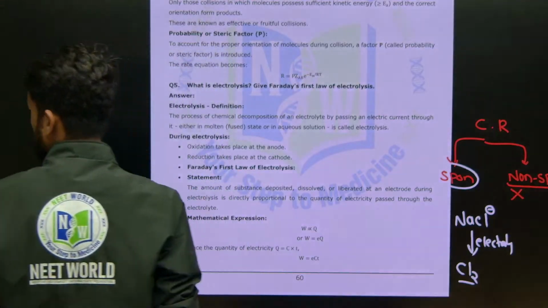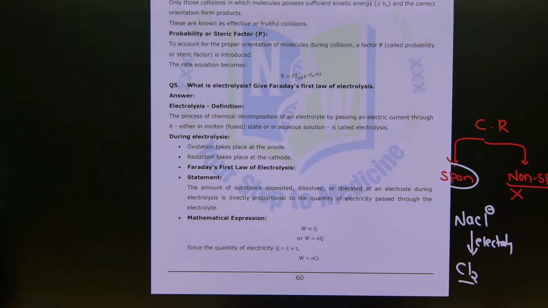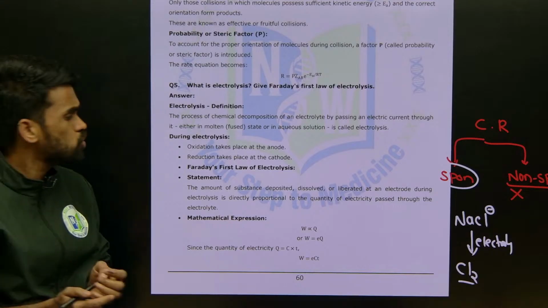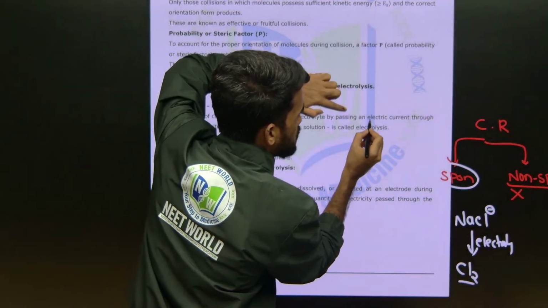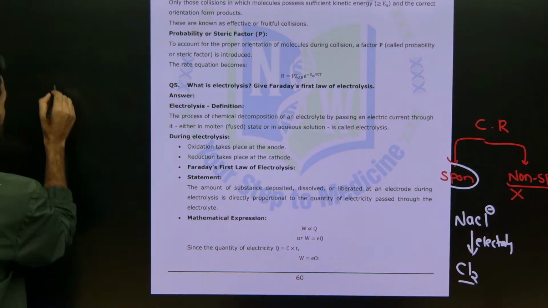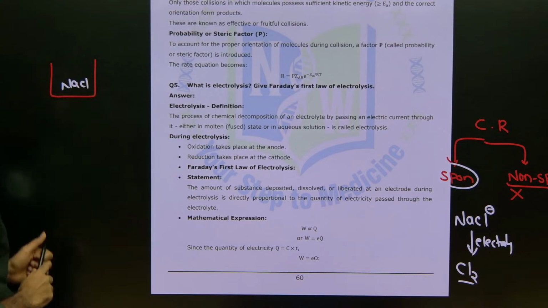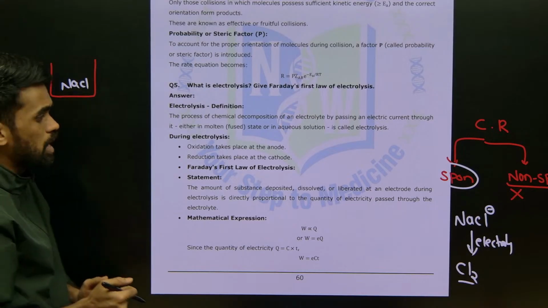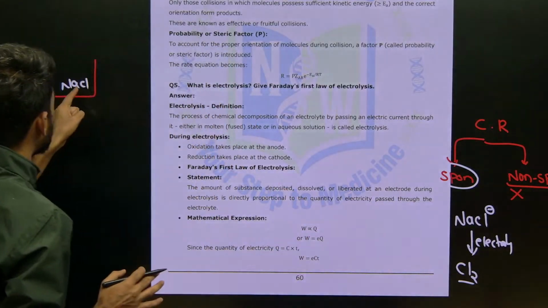Just look at what they are saying. Let me check whether everything is clear. Is it visible? Yes, it is clearly visible. The process of chemical decomposition of an electrolyte by passing an electric current through the electrolytic solution. For example, here in this beaker we have NaCl solution, and from this NaCl solution I want to produce chlorine gas from these chloride ions.